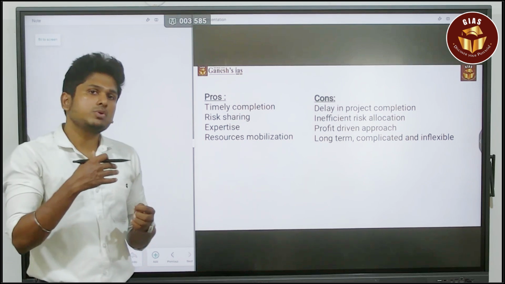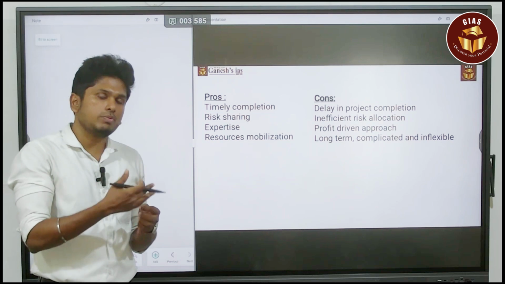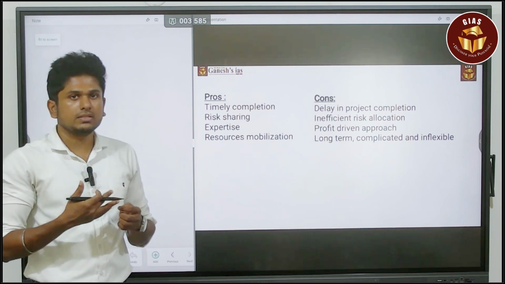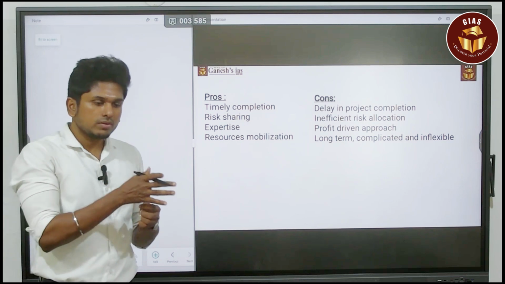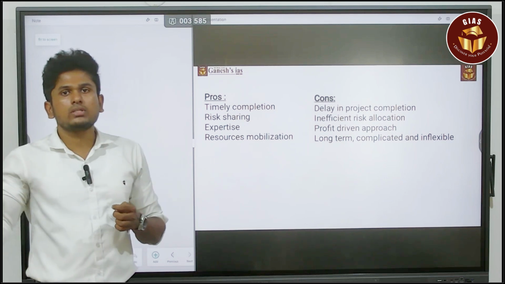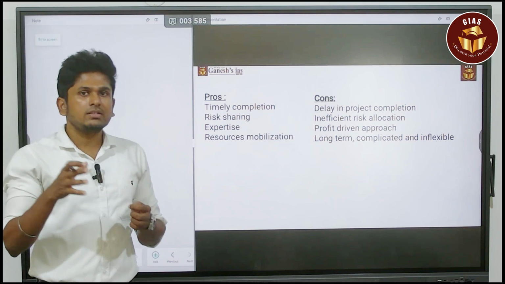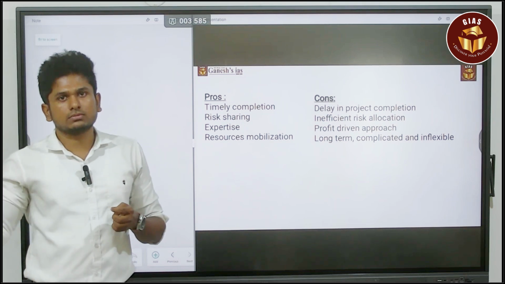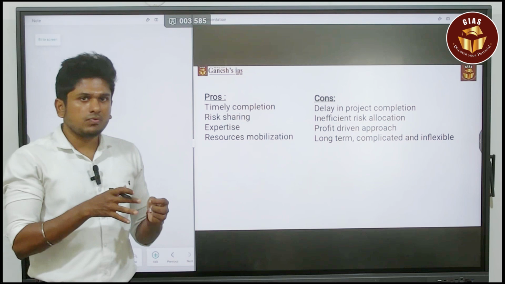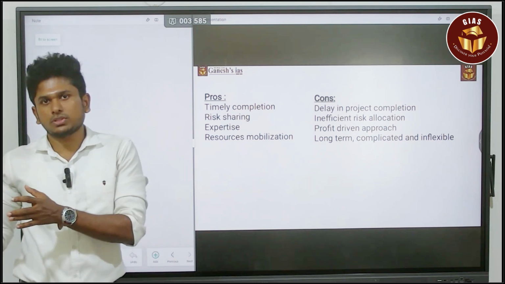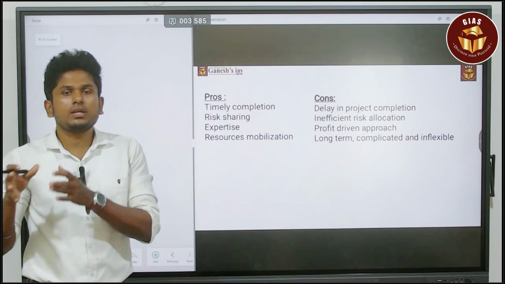But when it is wholly owned by the government, it may take a longer duration. The reason is the steady fund flow towards the project. The delay may happen due to the delay in the fund provided to that project. The reason is every year they have to mobilize certain funds towards the project, in a periodic manner.